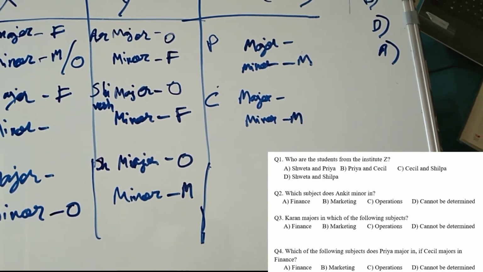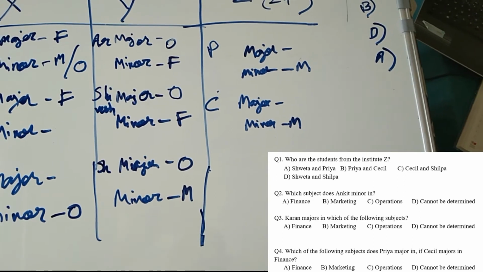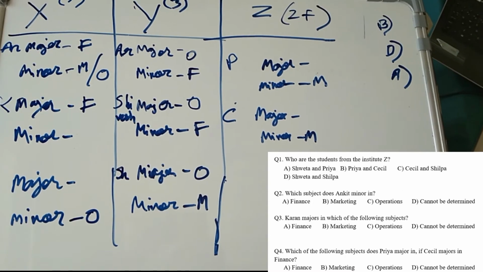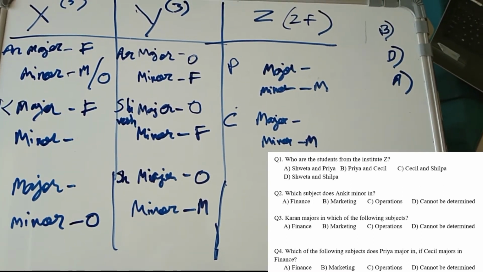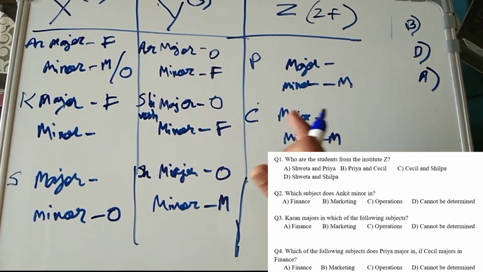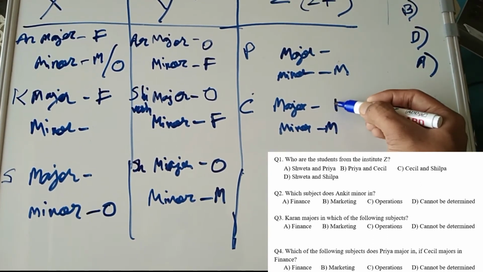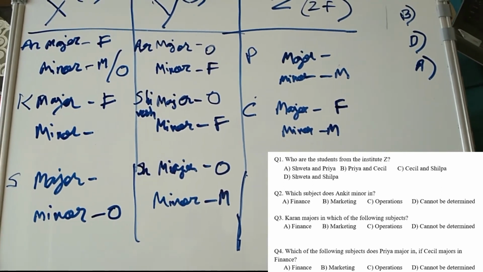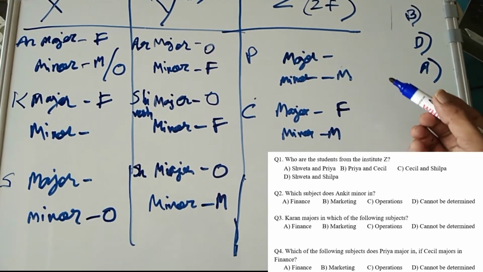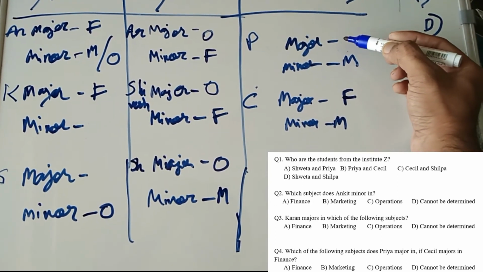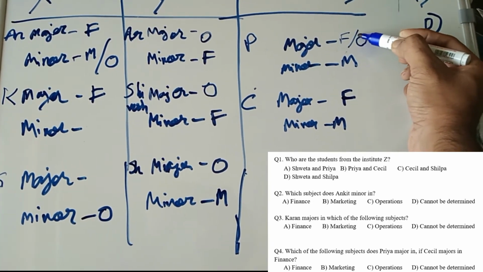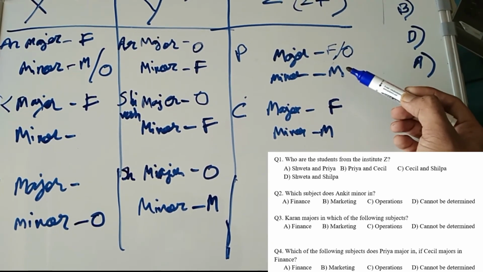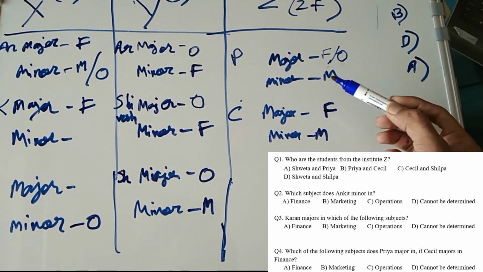Which of the following subjects does Priya major in if Cecil majors in finance? So if Cecil majors in finance, let me write here finance. Priya can major in either finance or operation, because she can't major in marketing as she is already doing marketing as her minor.